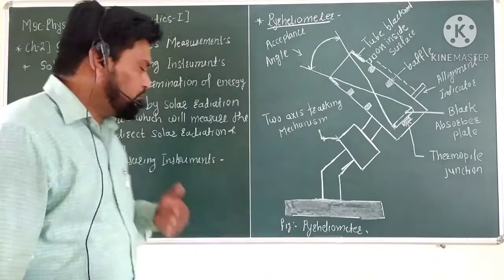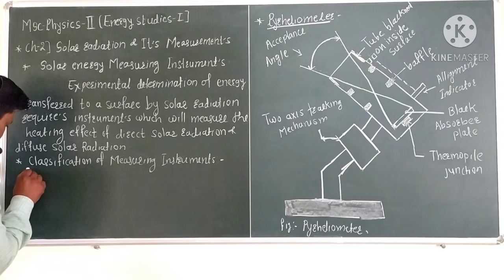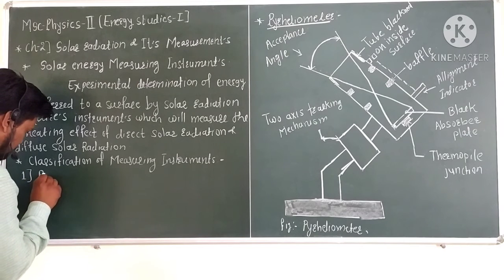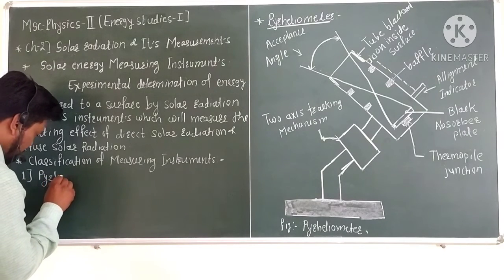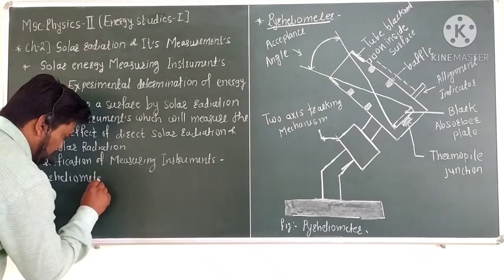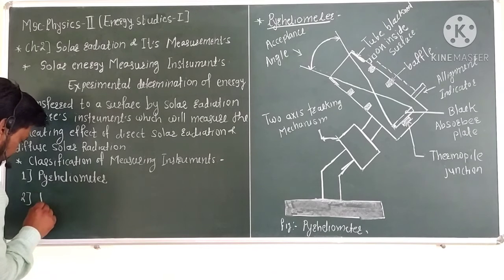The first instrument is the pyroheliometer. The second is the pyranometer.